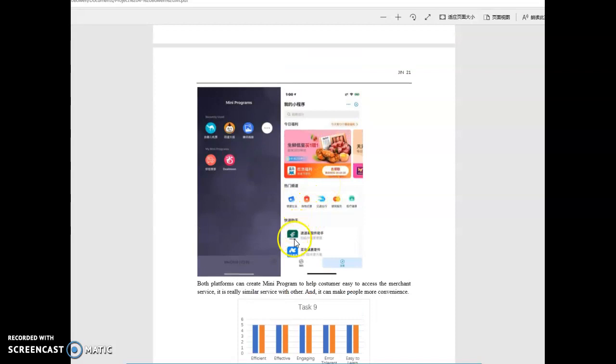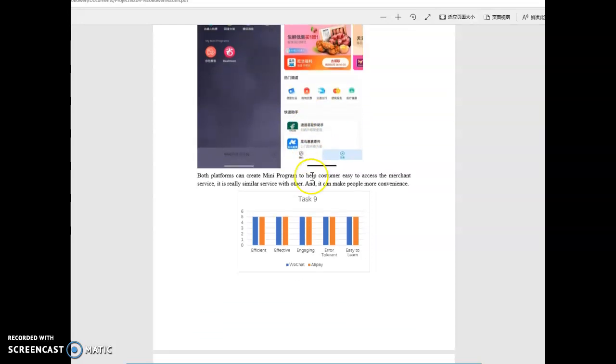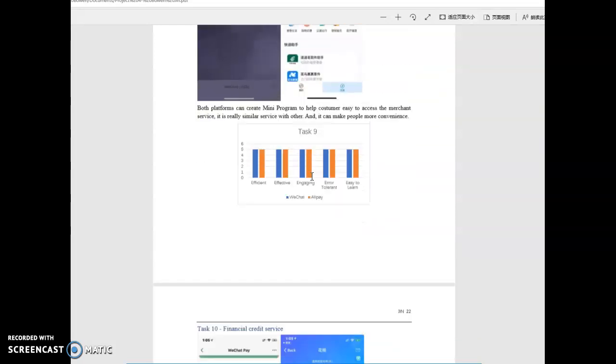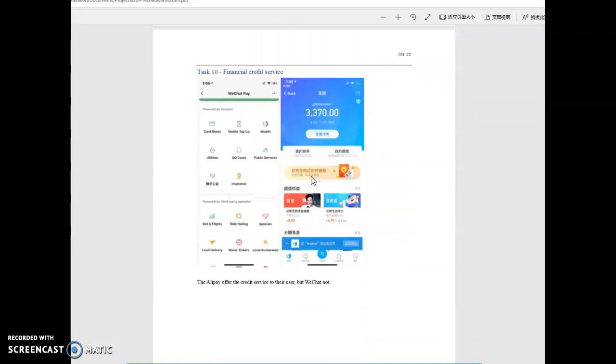You can check your delivery. This is the EMS service in China, like the US Post or other delivery companies. You can check through their apps on the Alipay to check your deliveries. It's really helpful for the merchants to know the customer usage, and the customer can easily know what their delivery is and what they want.